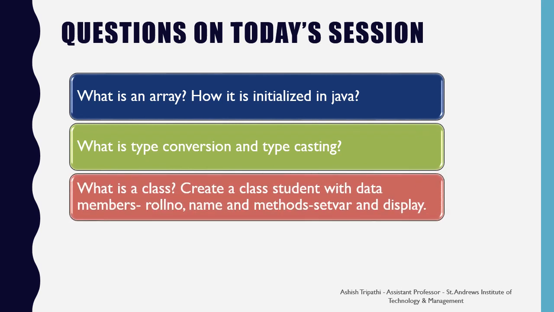So the questions for today's video lecture are: what is an array and how is it initialized in Java? What is type conversion and typecasting? What is a class? And you have to create a class Student with data members roll number and name, and also methods like setVar and display. In setVar, you have to assign the values to roll number and name, and in the display function you have to print all these values according to the object.